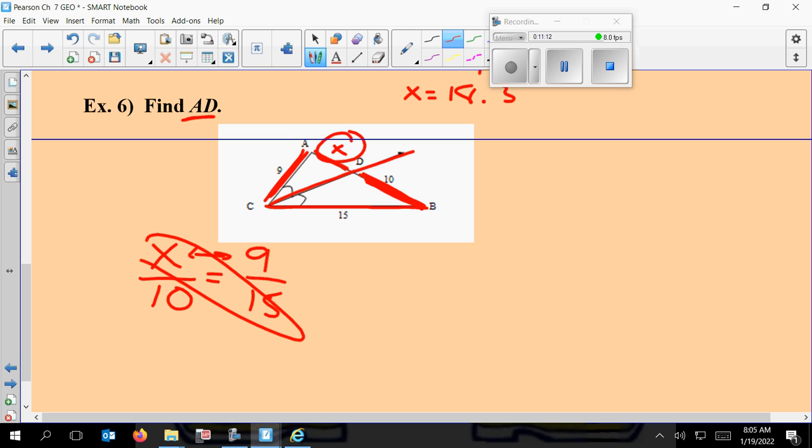We're going to go here, we're going to get 15x. We're going to come here and get 90. And then I'll divide both sides by 15, and we get 6.